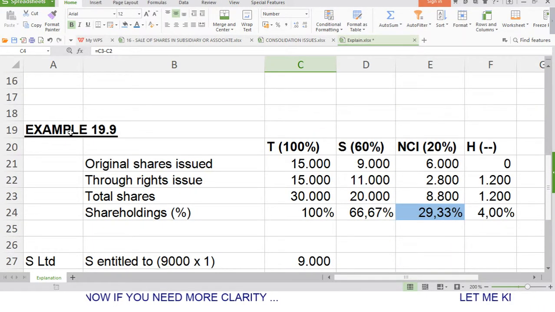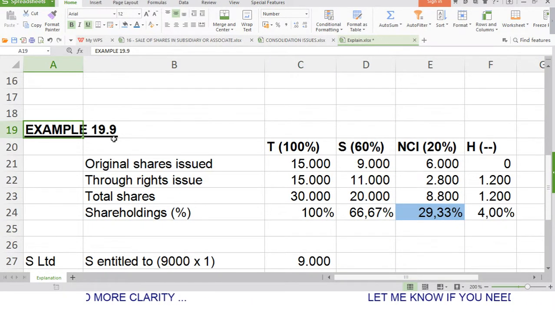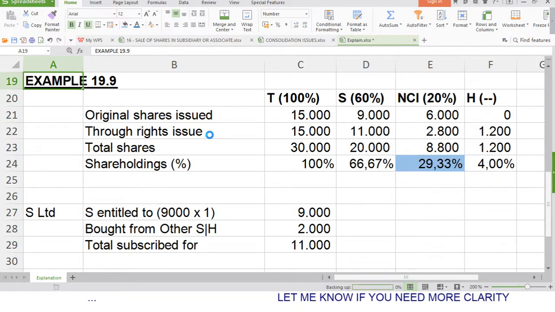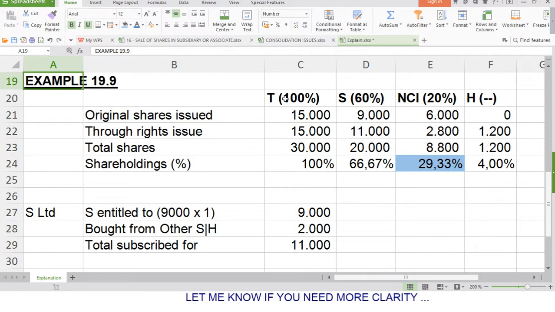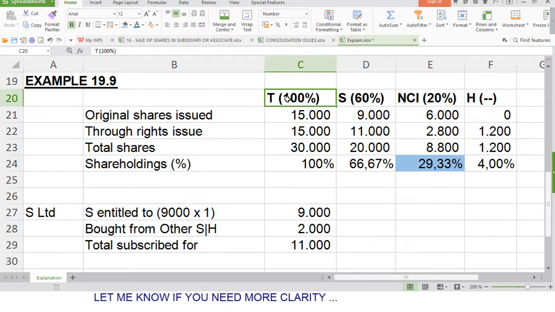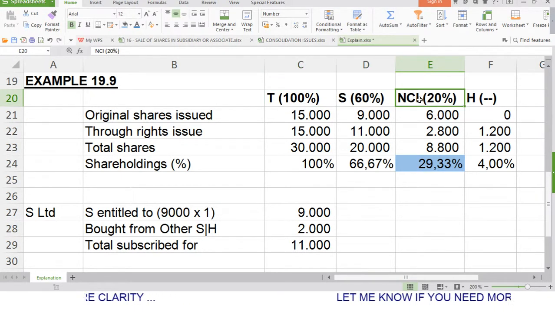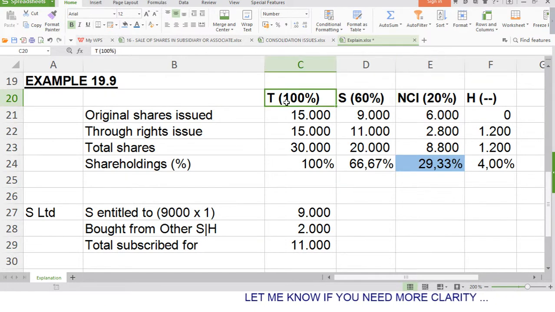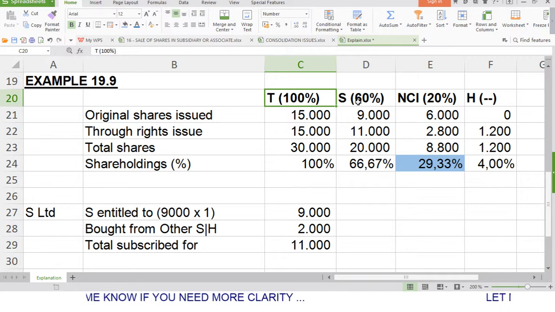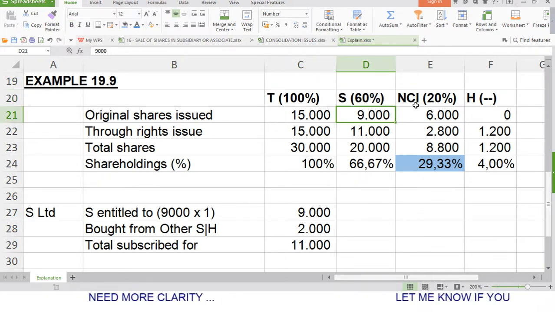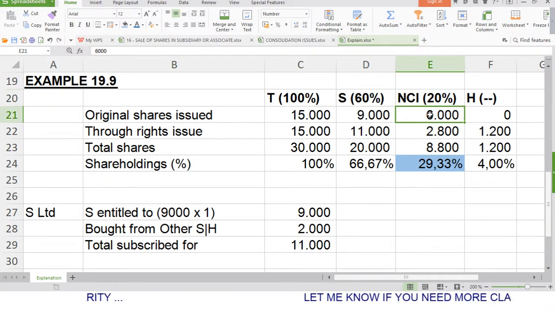Okay, coming to question 19.9. There was a rights issue by the company T Ltd, and before the rights issue, only S Ltd and the NCI held shares in T. So we are told that when T issued the shares, S subscribed for 9,000 and NCI subscribed for 6,000.